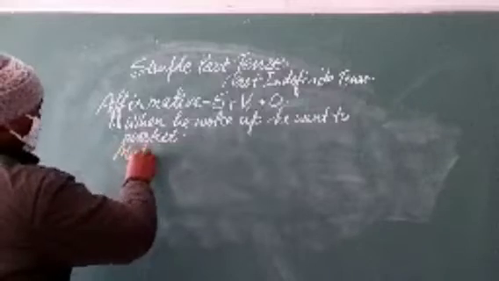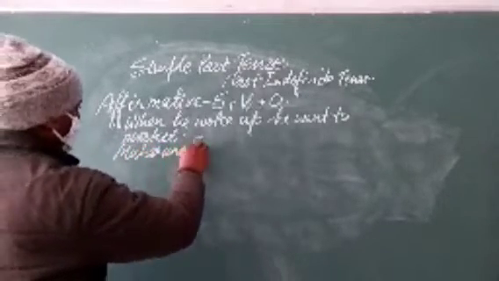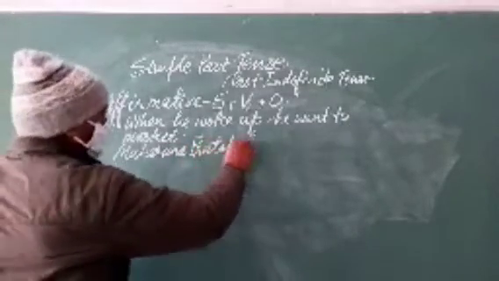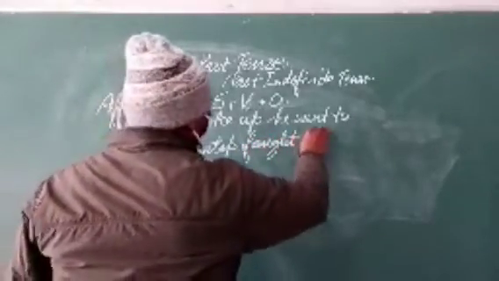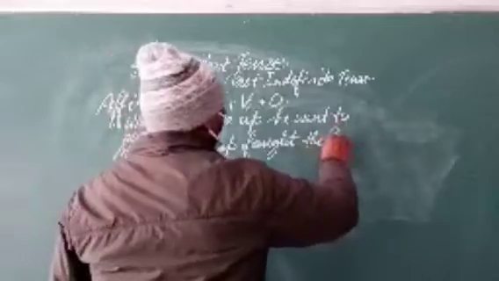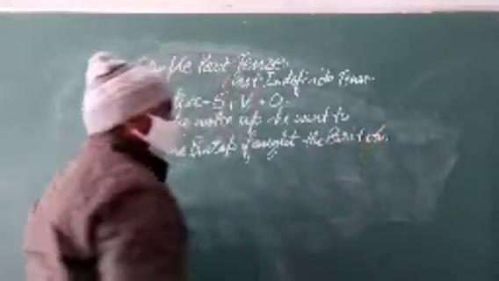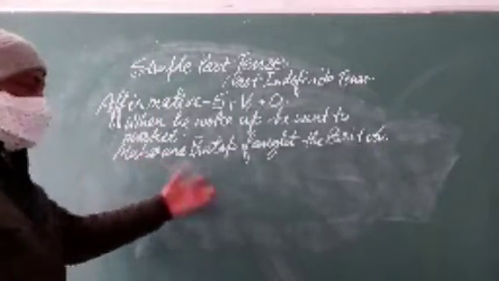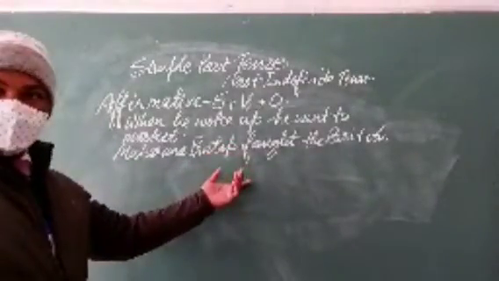Maharana Pratap fought the British, or you can say Akbar.